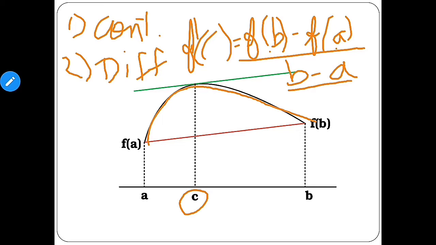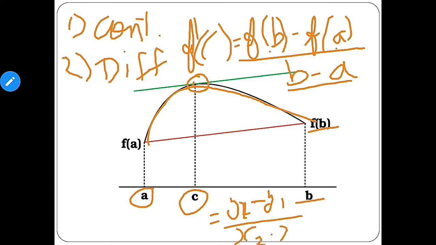So we can clearly see that here is point a, here is b. Here the value of the function will be f of a, here the function value will be f of b. So what will be the slope here? We know that the formula of slope is equal to y2 minus y1 upon x2 minus x1.